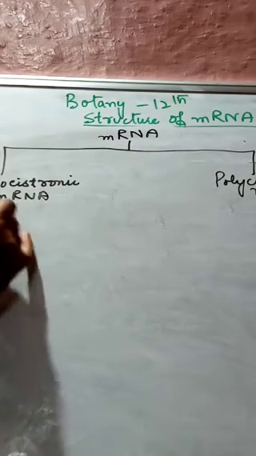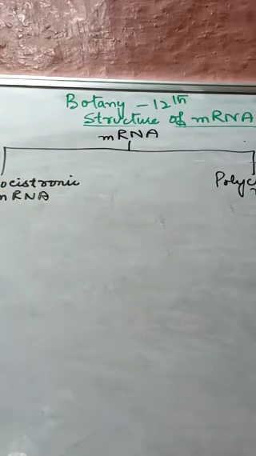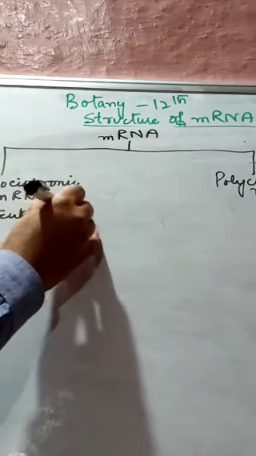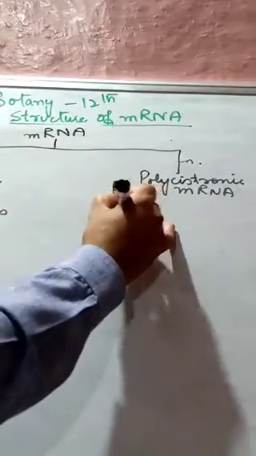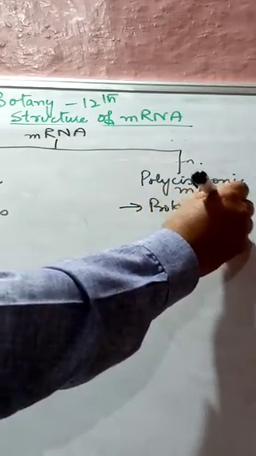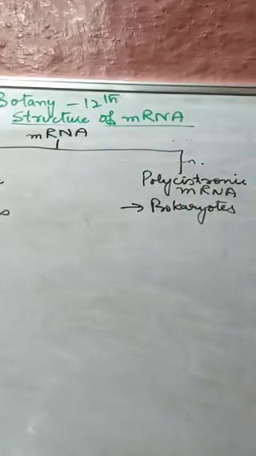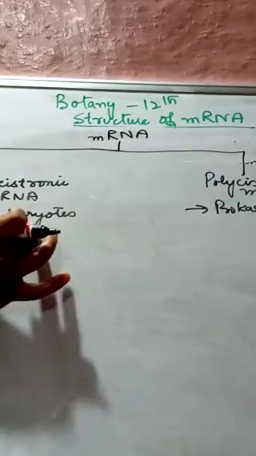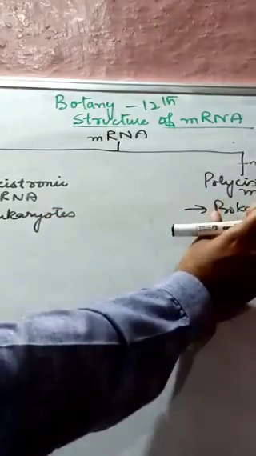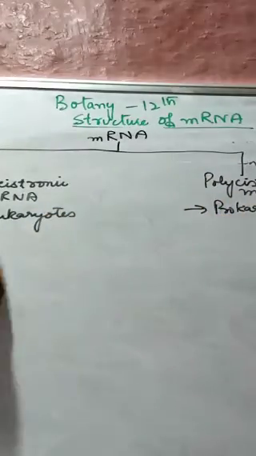This monocistronic mRNA is mainly found in eukaryotes, and this is mainly found in prokaryotes. Monocistronic mRNA is mainly found in eukaryotes, while polycistronic mRNA is found in prokaryotes.